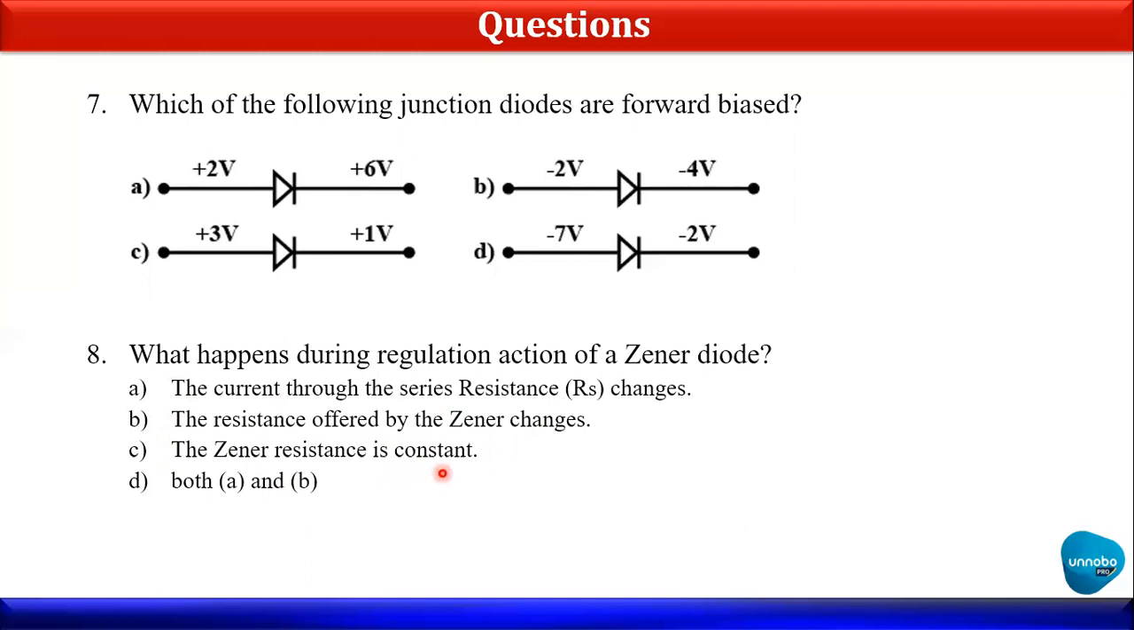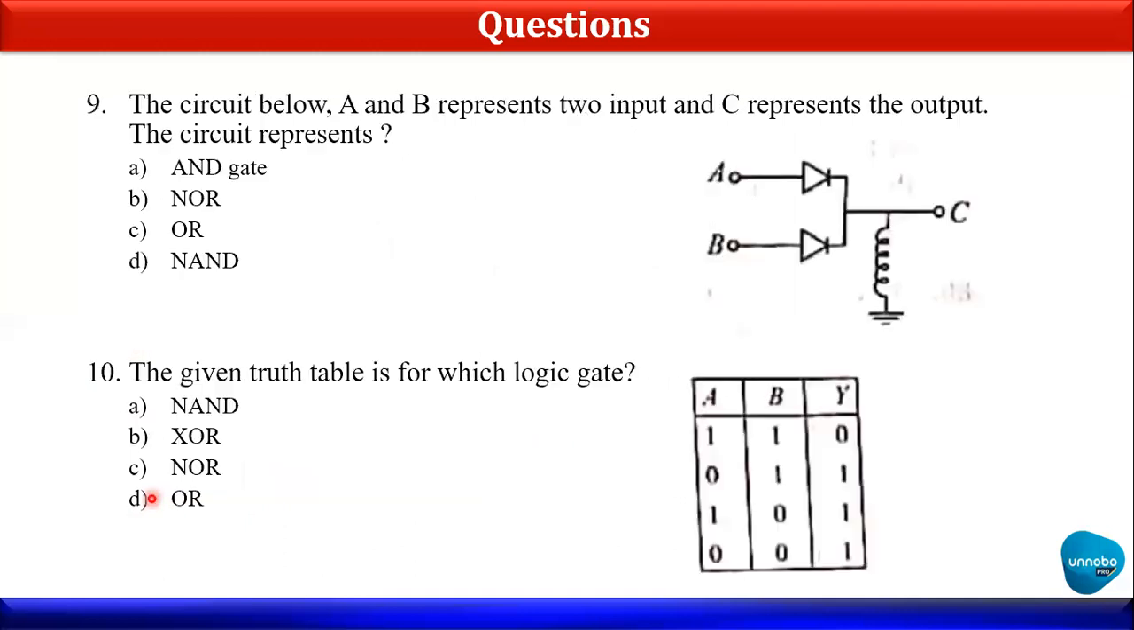I don't think so. The Zener resistance is constant? If it were constant, maybe it would be a conductor, not a semiconductor. D, both A and B. Here I can see that the current through the series resistance changes. Yes, the current is going to change. And second, the resistance is also going to change because the current is increasing or decreasing. That's why both A and B is the correct answer for this.